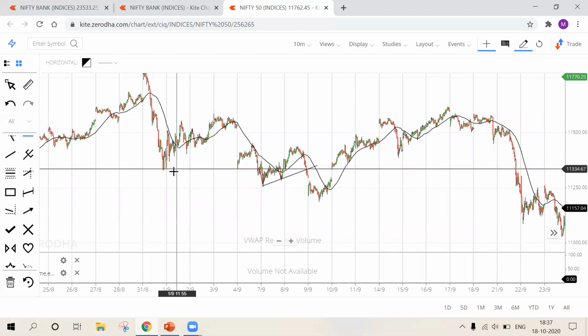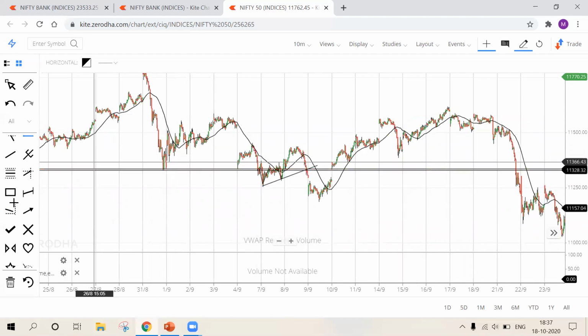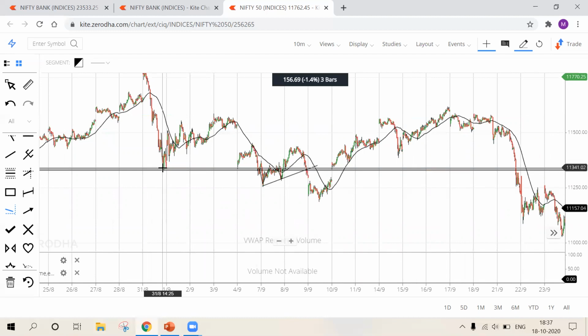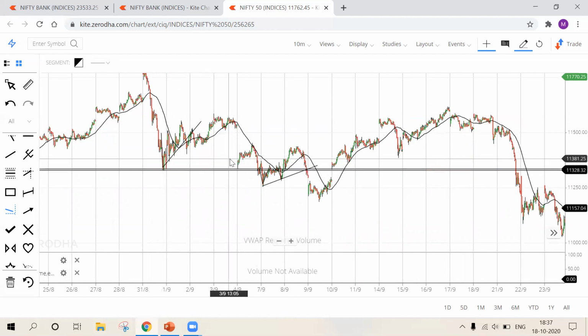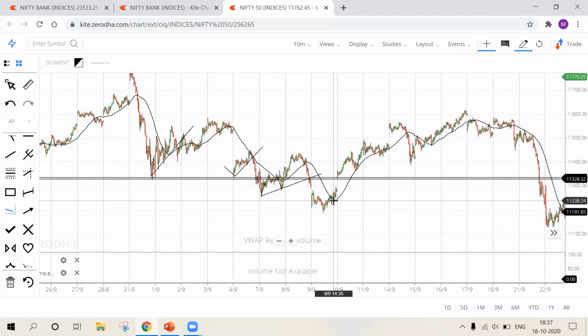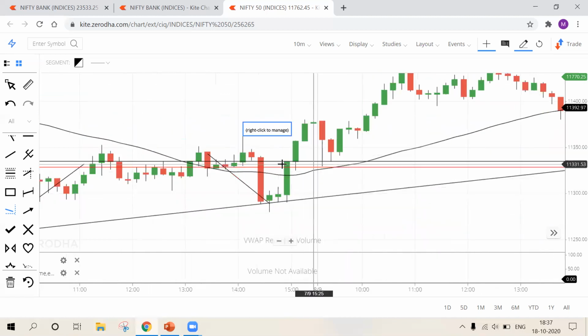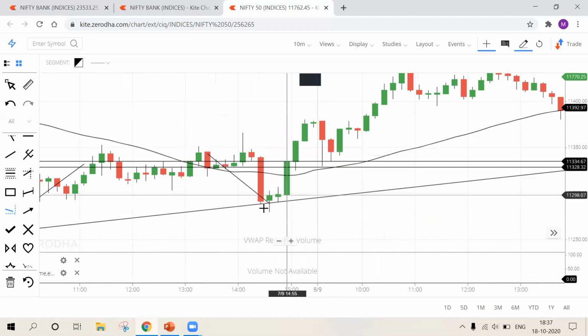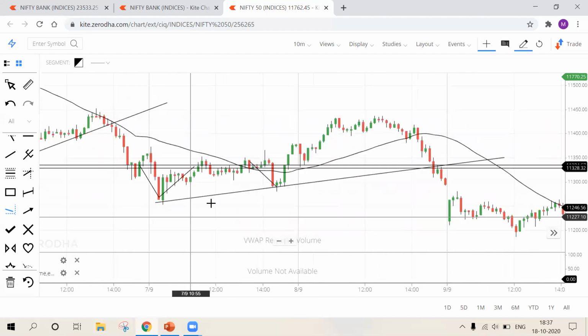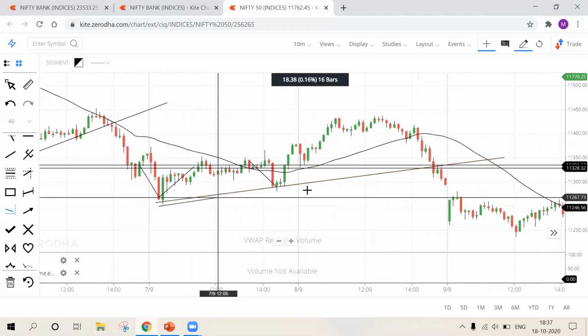Yes, this point. See, it took support, bounced back, and again took support, bounced back. So that's my strong support and resistance level. Now I'll come to my breakout region, this point, because the market got rejected. See, this is our trend line.